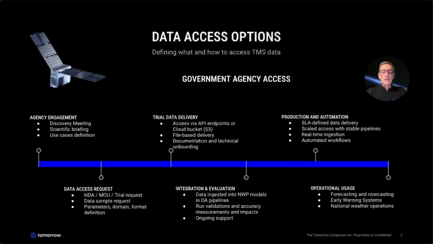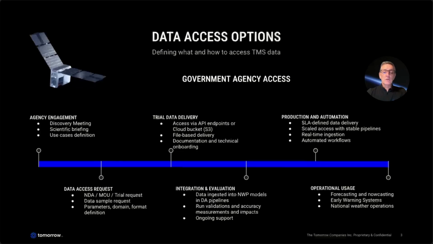Then, during the integration and evaluation, the agency will already have the data available for their data assimilation pipeline into their numerical weather prediction models. At this step, the government agency will be able to run their validation and accuracy measurements and also evaluate the impact of our satellite in their models. During this process, we will also be providing the necessary support for their agency technicians and scientists.